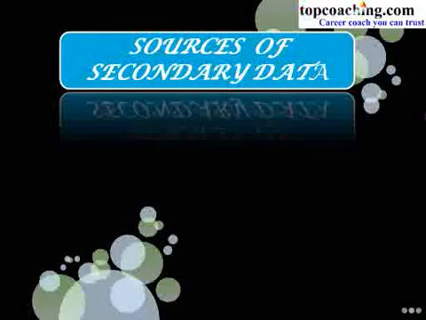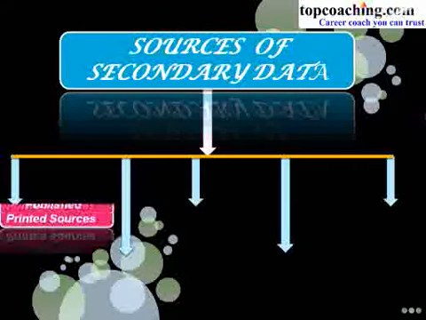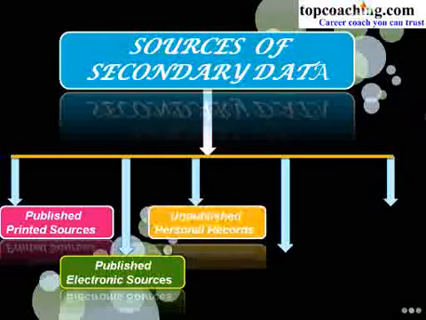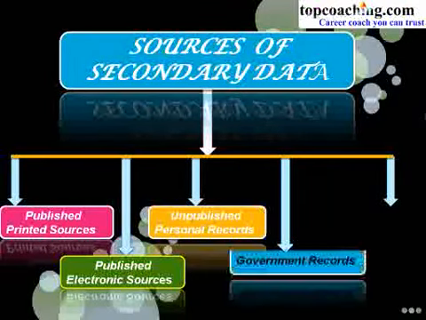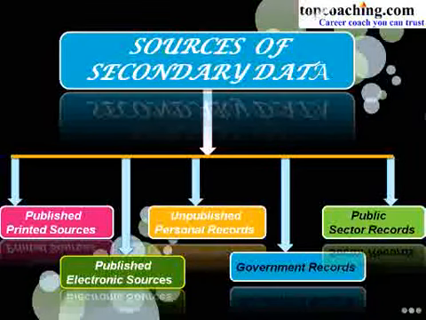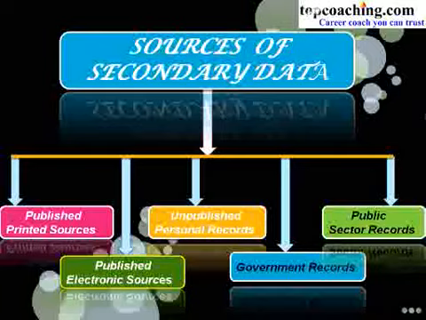Google is a vast source of information, and with the help of Google and textbooks, we can easily make our assignment. Students, there are so many ways or sources of secondary data. Now first one is published printed sources, published electronic sources, unpublished personal records, government records, and public sector records. Here we will study about one by one.